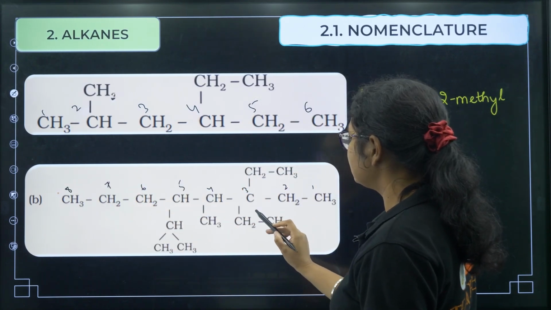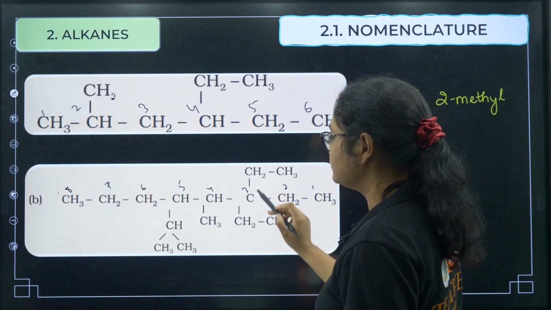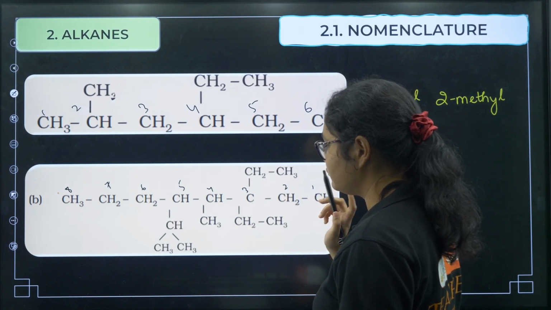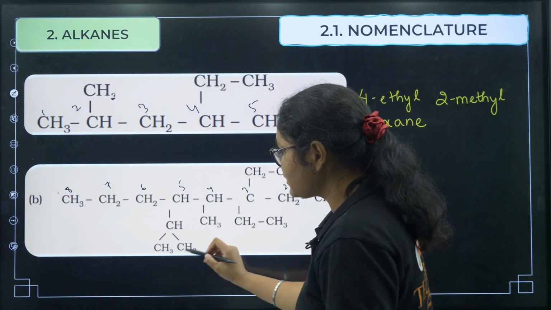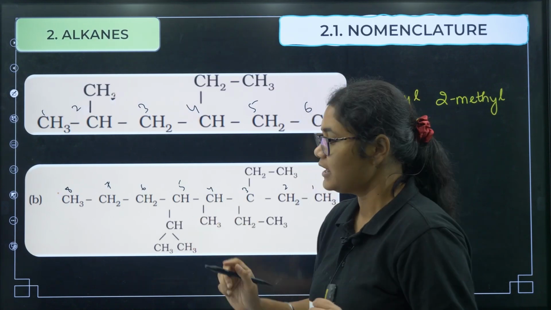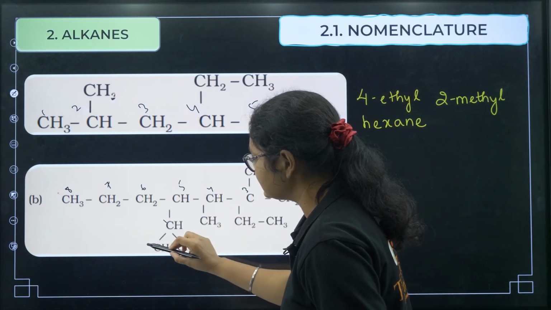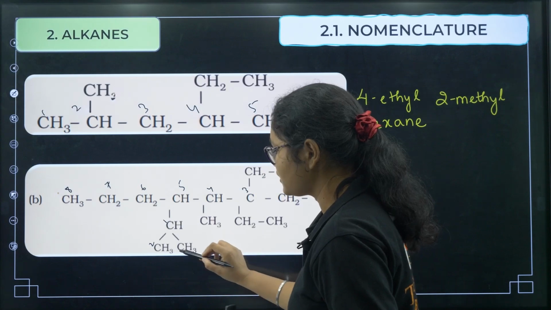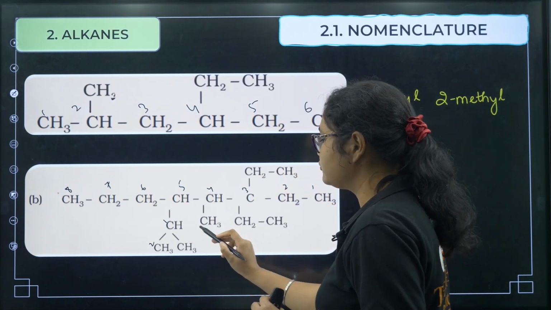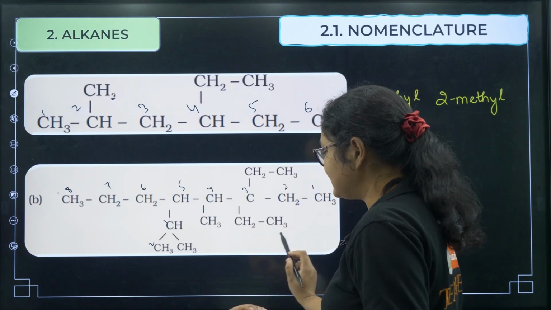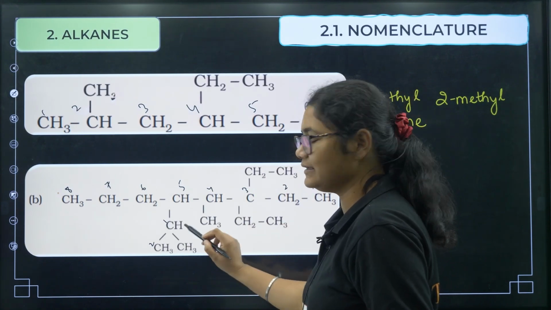Right? So on the third carbon we have 2 substituents, on the fourth carbon we have 1 substituent, and on the fifth carbon I have another substituent. Now this fifth carbon substituent is a branched one, right? So you should number this one again like this. So 1 2, and on the first carbon we have this methyl group. Okay, so now what is the name of this substituent? This is methyl, this is ethyl, and this is methyl ethyl, right?